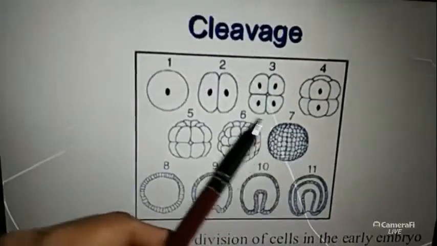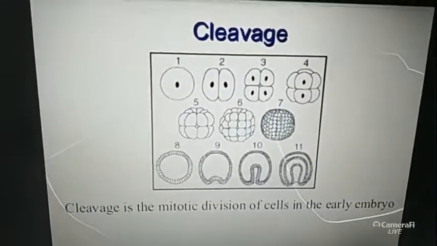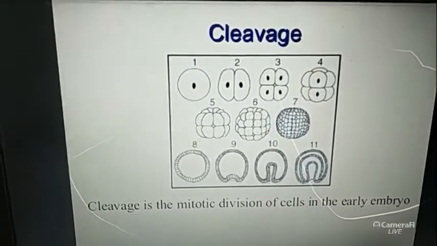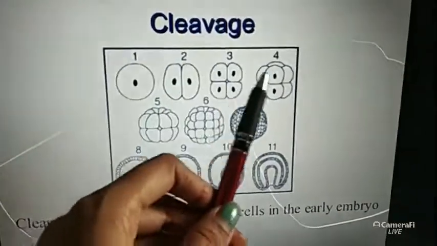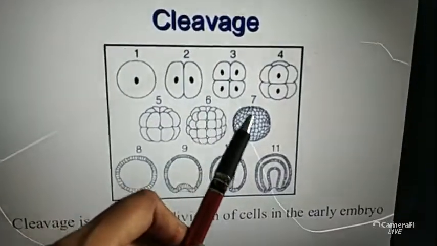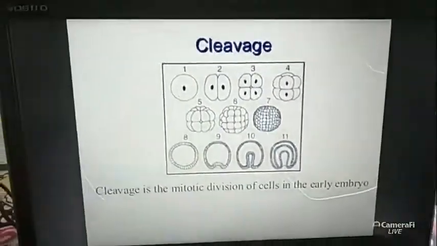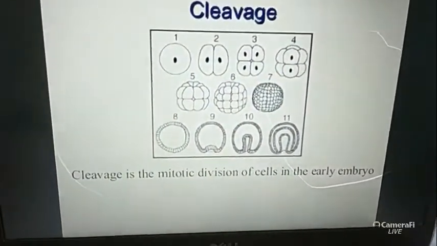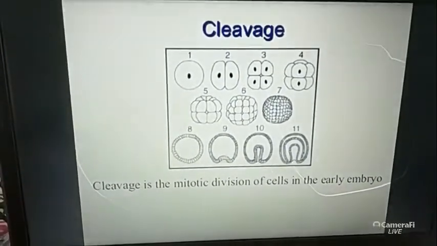All of these take place through the mitotic division, because we already know that through the mitotic division the cell number doubles. So 1, then 2, 4, 8, 16, 32, 64, because 32 into 2 equals 64, and 16 into 2 equals 32. This is the way the cleavage process takes place in the female body, and through this process the embryo becomes developed.